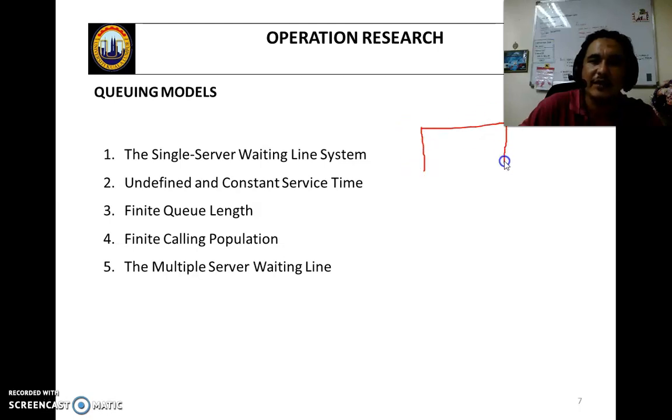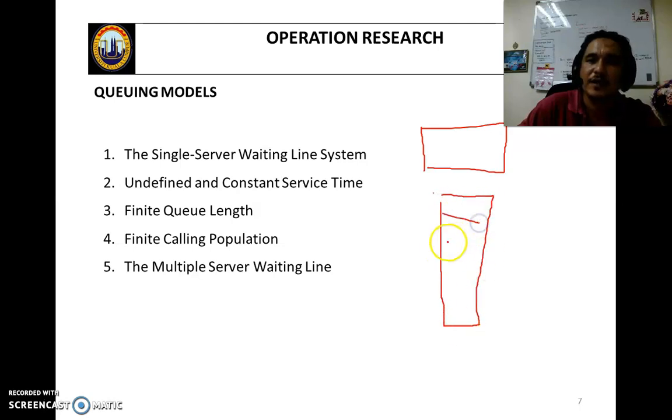So whatever the situation, we call it a counter. In finance, how many counters do they have? They have 2 counters, 3 counters. So this is the counter, and you have a waiting line. This is considered a queuing system. If a machine is considered a counter, it is the same.